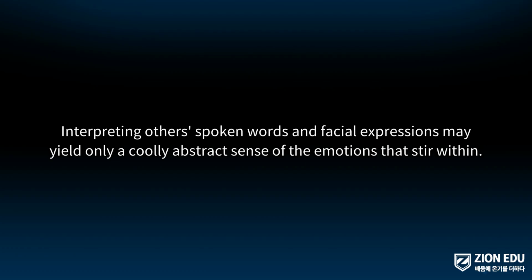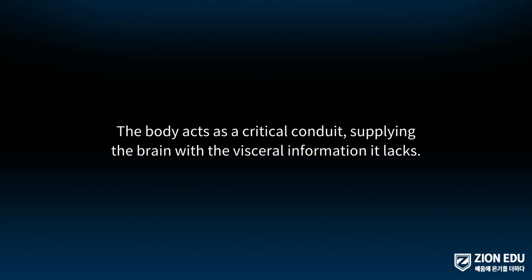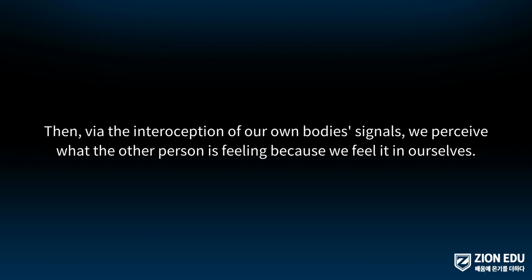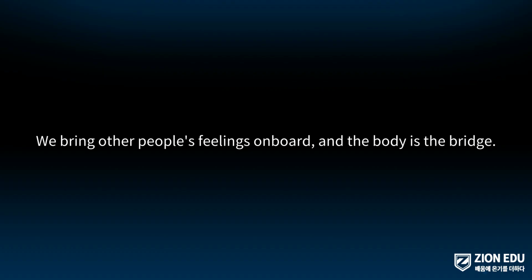Interpreting others' spoken words and facial expressions may yield only a coolly abstract sense of the emotions that stir within. The body acts as a critical conduit, supplying the brain with the visceral information it lacks. It does so in this way. When interacting with other people, we subtly and unconsciously mimic their facial expressions, gestures, posture, and vocal pitch. Then, via the interoception of our own body's signals, we perceive what the other person is feeling because we feel it in ourselves. We bring other people's feelings on board, and the body is the bridge.